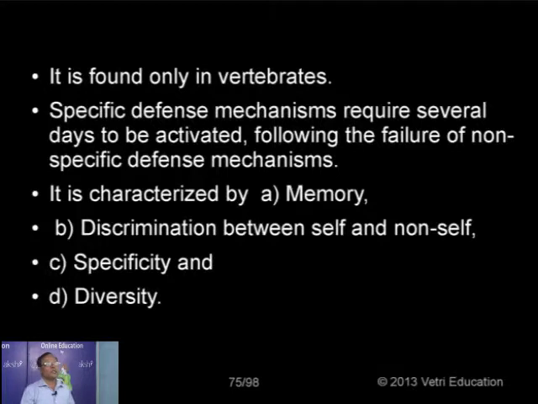Now actually it exhibits four important characteristics. What are the four important characteristics of specific immunity? Number one, memory. So we are giving immunization or vaccination or artificial inoculation that is purely based on the memory of the immune system. What do you mean by memory?